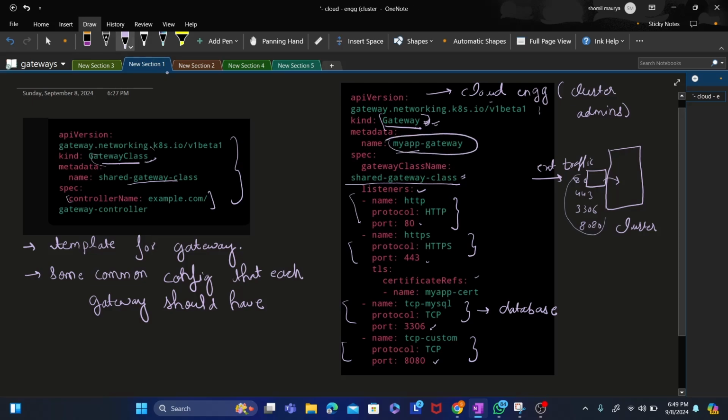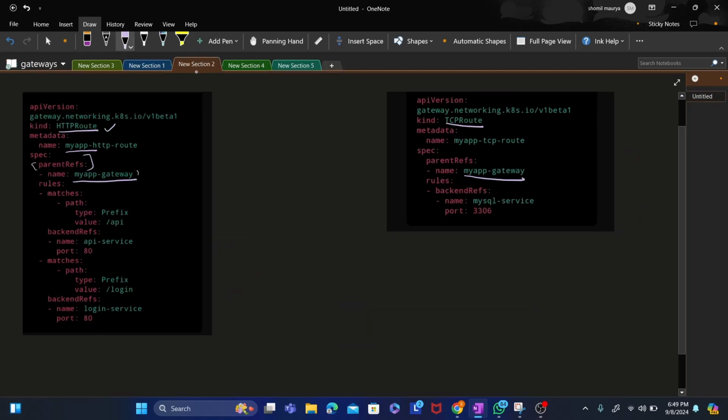So the path routing or host based routing, or the routing to the internal applications, is managed by these HTTP routes and TCP route. We are separating the two logics. On the gateway we define the ports that the gateway is exposed to, and then once traffic enters those ports of the gateway, where it should go inside the cluster, at which service, at which database, that we define here. These are generally written by developers, or we can say the person who developed the API.